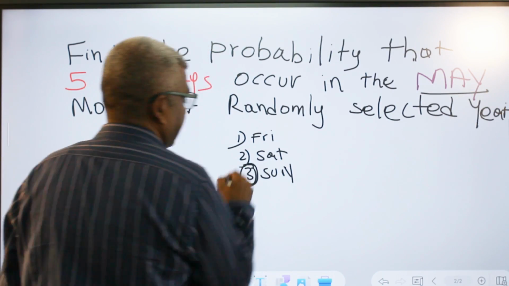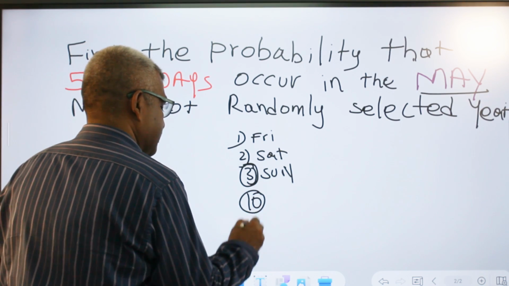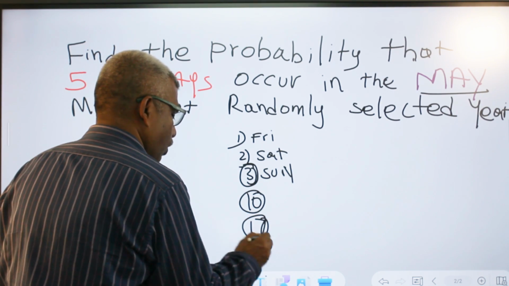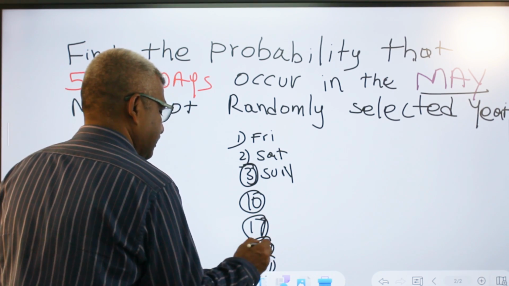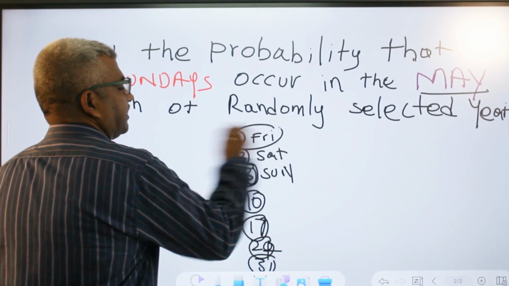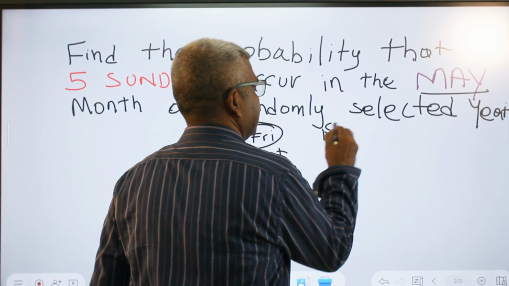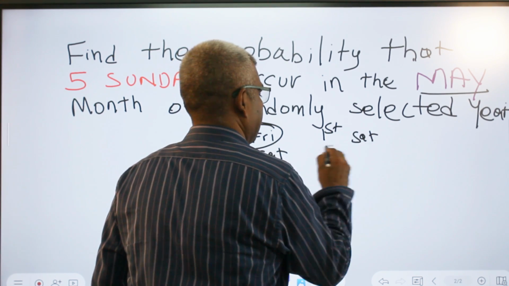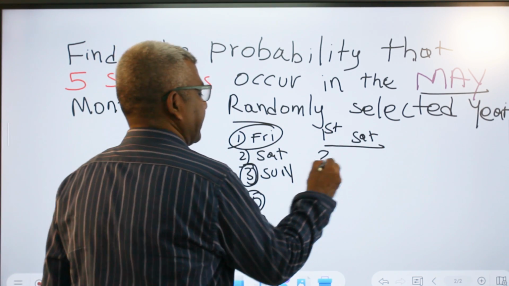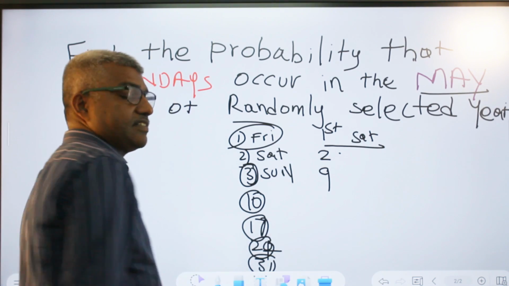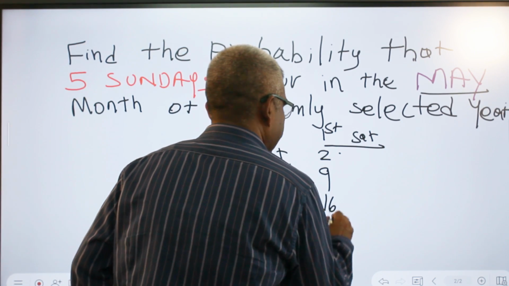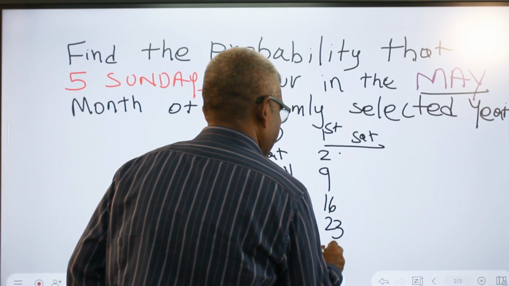So Sundays on 3rd, 10th, 17th, 24th, 31st. If the first is Friday, it is possible. If the first is Saturday, it is possible, because the second will be Sunday: 2nd, 9th, 16th, 23rd, 30th.